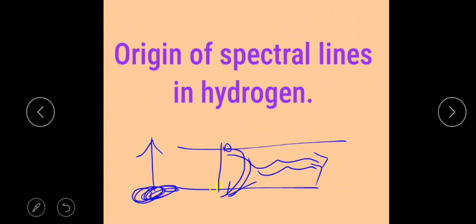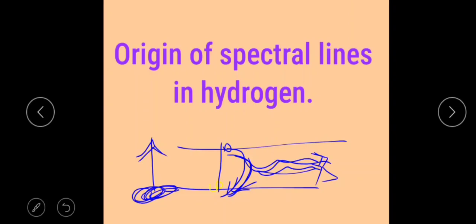Initially the electron has a lower energy level; after absorbing energy, it is excited to the higher energy state. But it immediately returns to the ground state. While returning, the extra energy is emitted in the form of radiations.